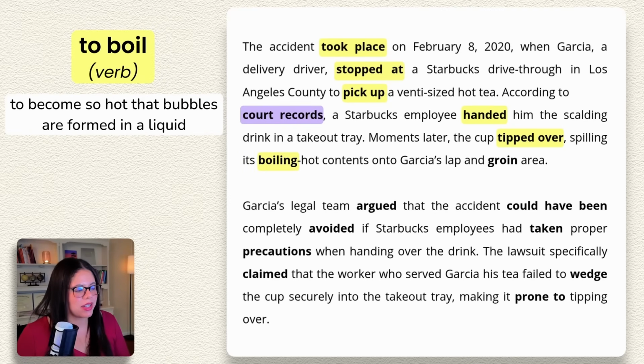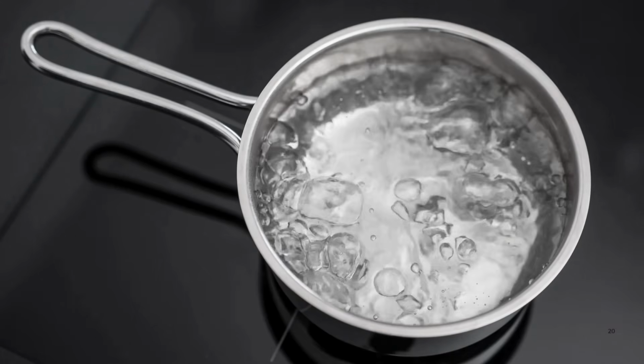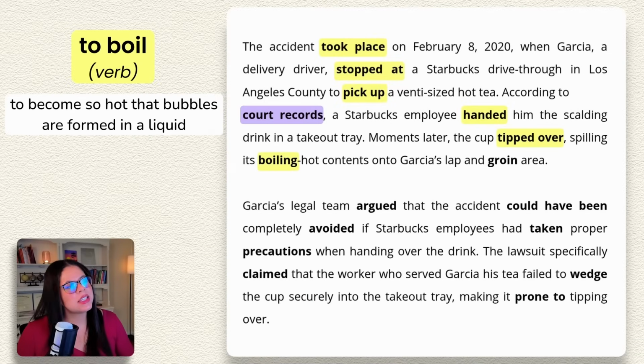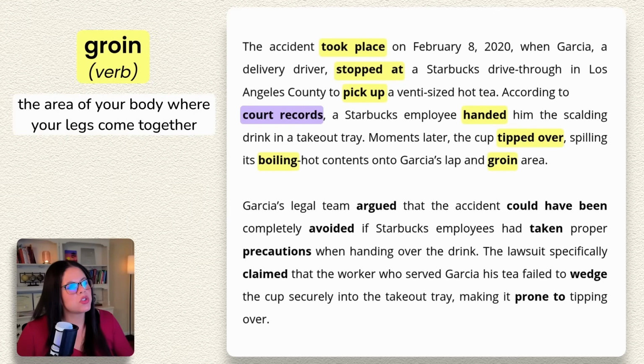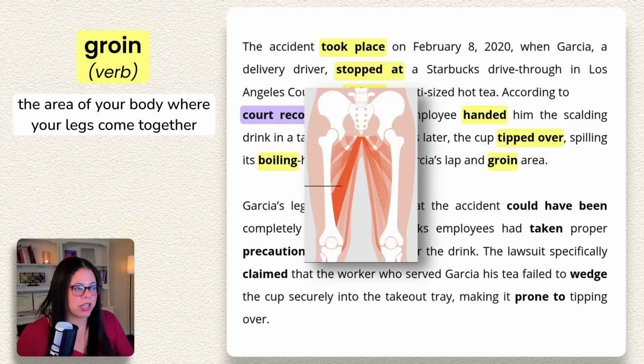Boiling hot contents. If water is boiling, that means the water becomes very hot and it creates bubbles, and those bubbles turn into steam. You often have to boil water when you're cooking something. So in this case, maybe the water is not literally boiling, but it's close. It's very, very hot. So the word groin, we use this to describe this part of your body here. And obviously, you do not want boiling hot water near your groin, okay?